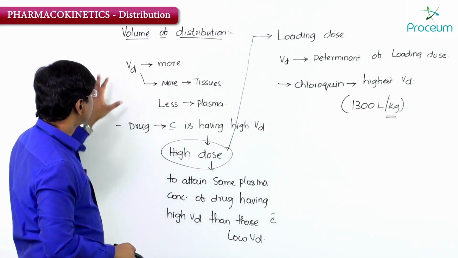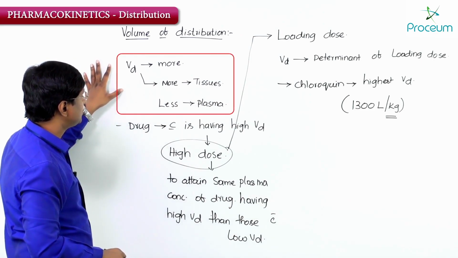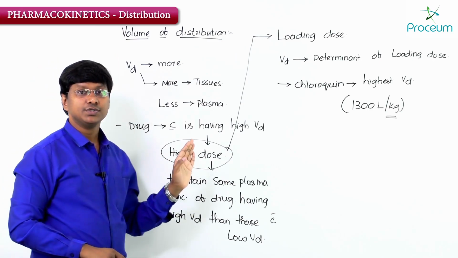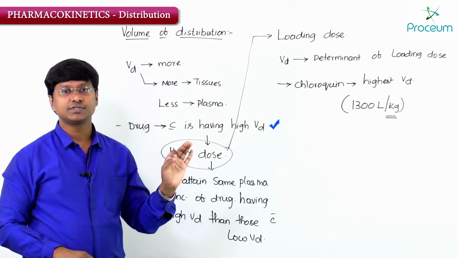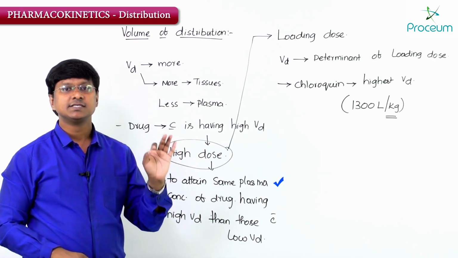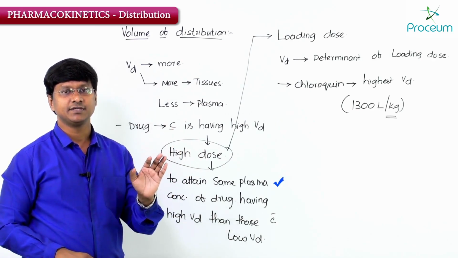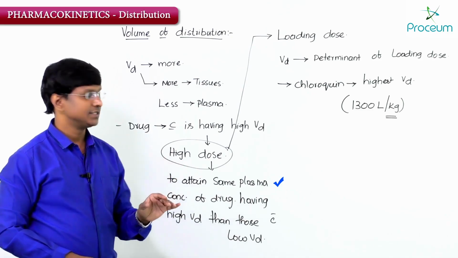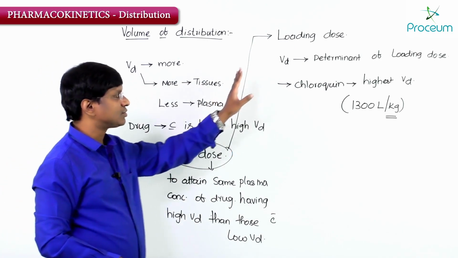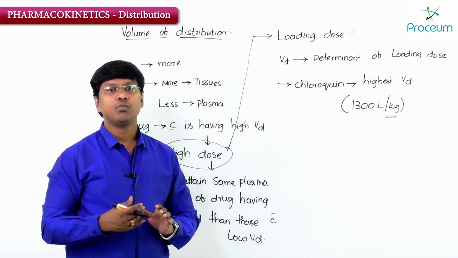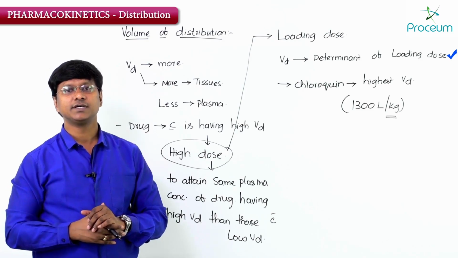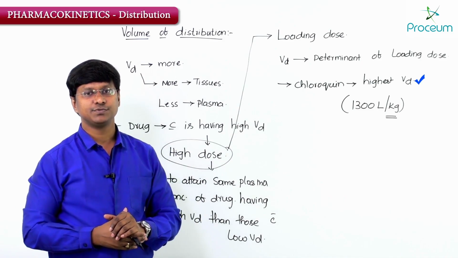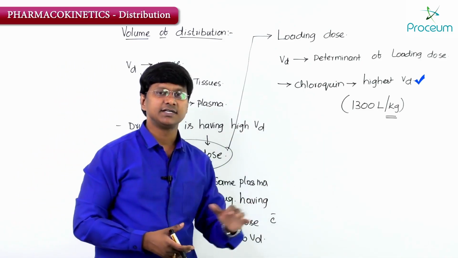Shortly summarizing, for the drug which is having high volume of distribution, majority of it is in the tissues, less is present in the plasma, right. So a higher dose has to be administered to attain the same plasma concentration for drugs having high volume of distribution than those having low volume of distribution. And this particular high dose is called the loading dose. Thus volume of distribution is the main determinant of the loading dose, and chloroquine is the drug with the highest volume of distribution, nearly around 1300 liters per kg.